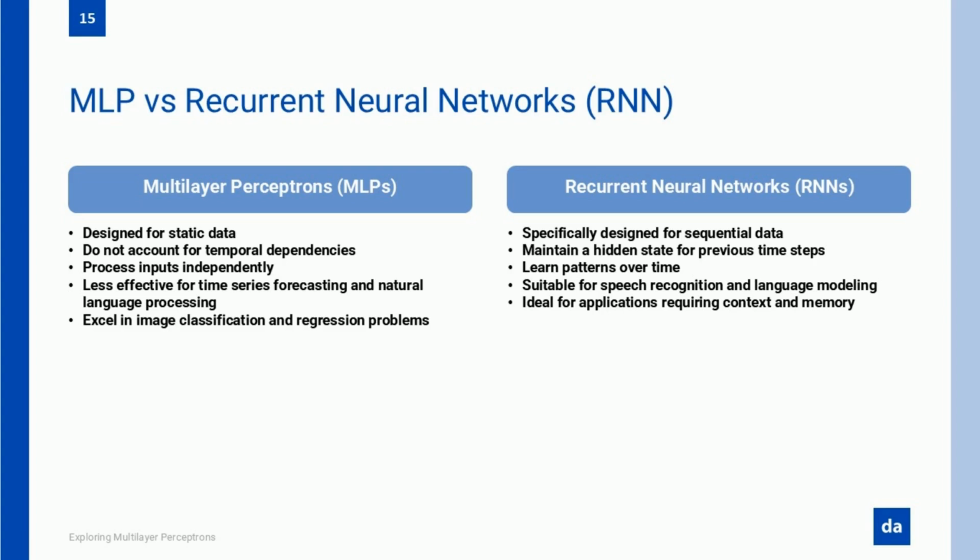They process everything as a fixed input, meaning they have no memory of what came before. They look at words in isolation, treating every input like it's brand new. And that's a problem if we're dealing with sequences like speech, text, or time series data. This is where recurrent neural networks, or RNNs, come in.